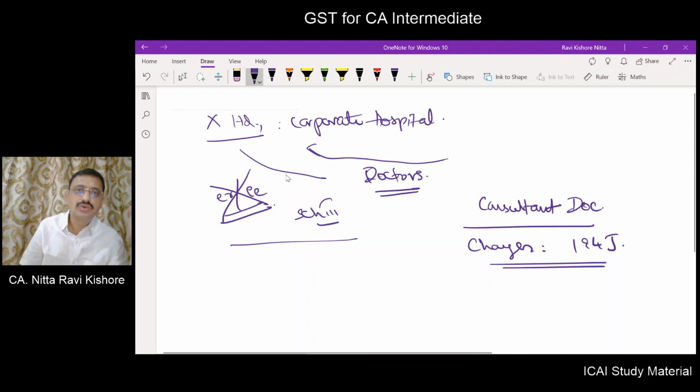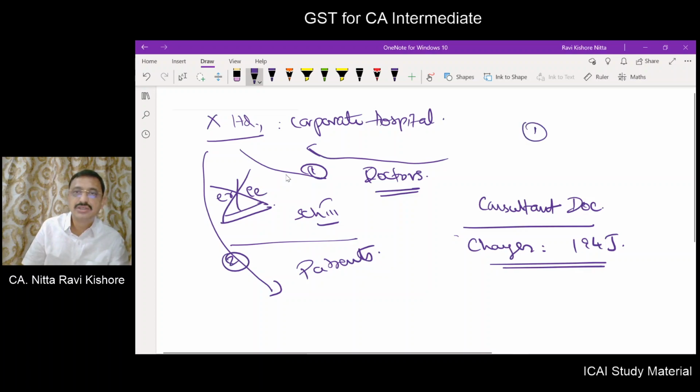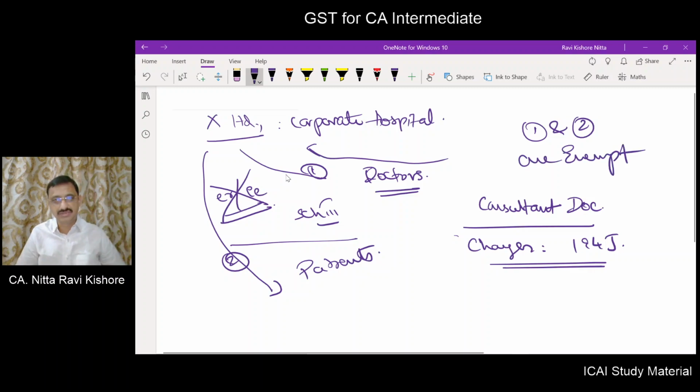So now the doctors are providing services to X Limited. X Limited is providing services to the patients. Now here there is one supply, this is supply number 1, and this is supply number 2. What we need to understand is, both 1 and 2 are exempt. There is no doubt in it.